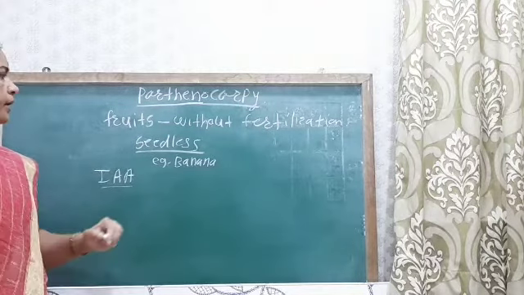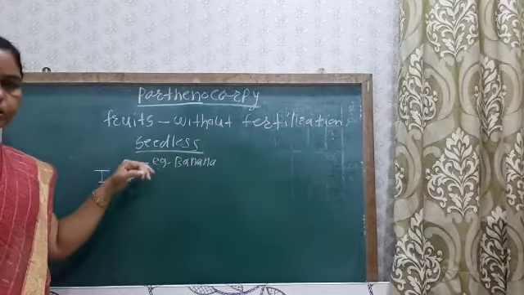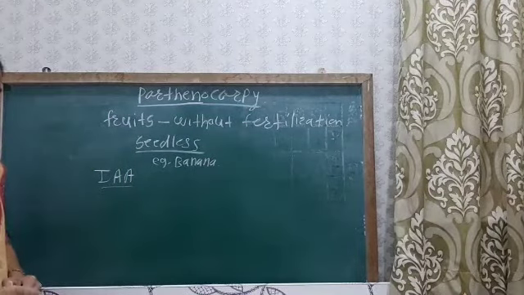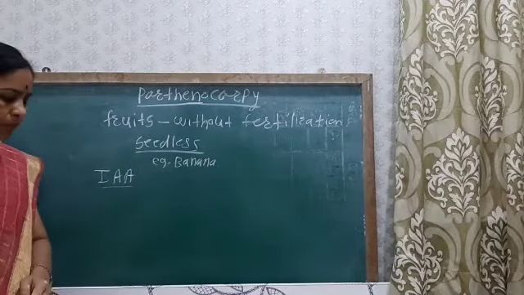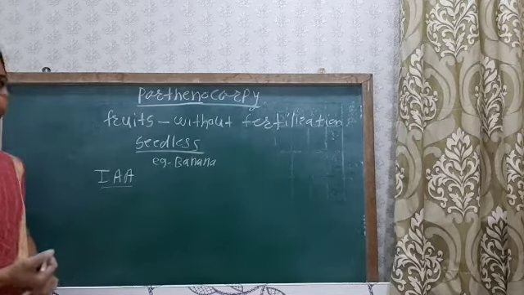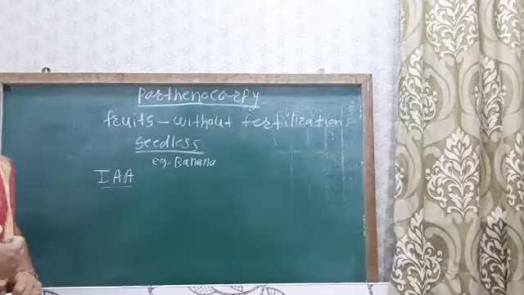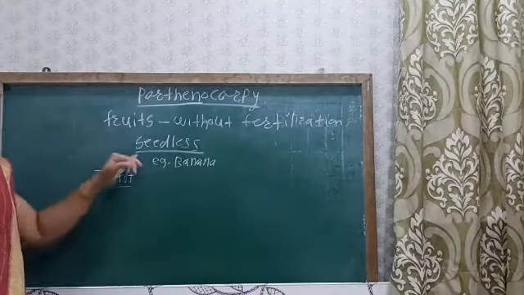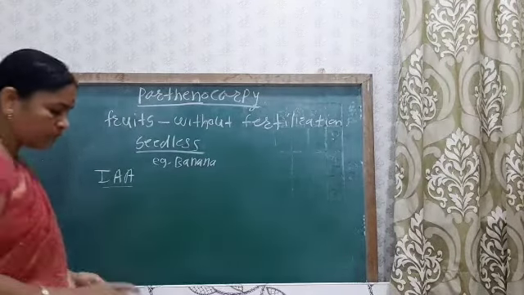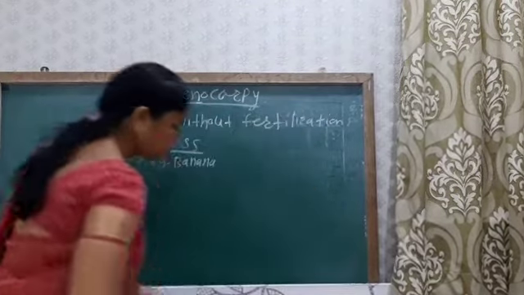So the fruits are seedless fruits. Okay, so parthenocarpy is nothing but the formation of fruits developed without fertilization, and due to which all the fruits are seedless fruits. Okay, the next concept is about polyembryony.